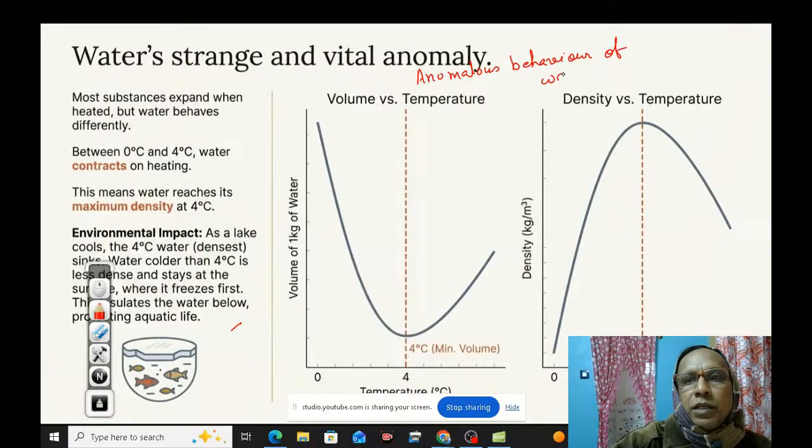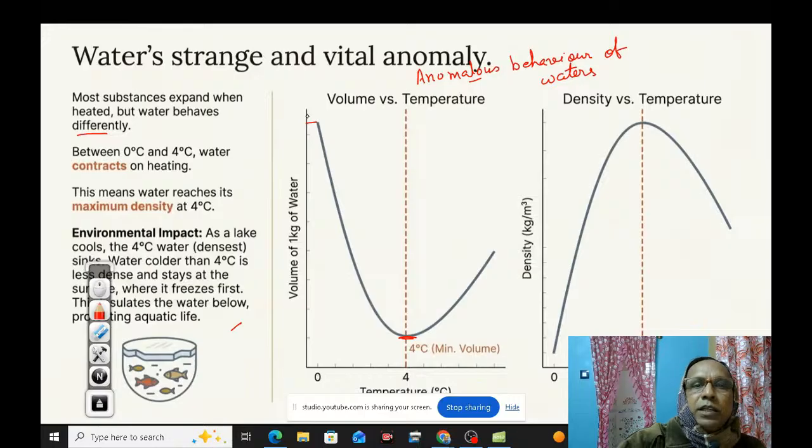because water is different from other elements or compounds. Most substances expand when heated, but water behaves differently. Between 0 degree centigrade and 4 degree centigrade, water contracts on heating. You see here the volume of 1 kg of water. At 0 degree centigrade, the volume is here. And whenever the temperature increases, the volume contracts up to here at 4 degree centigrade. After that, it again rises. This is the anomalous behavior of water.